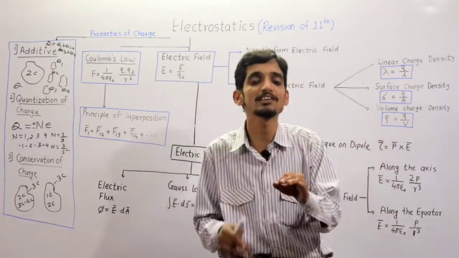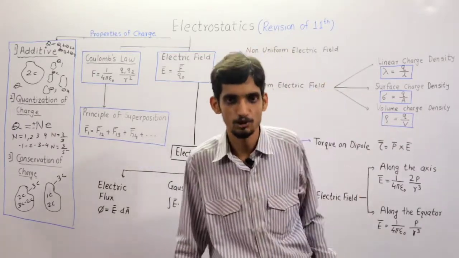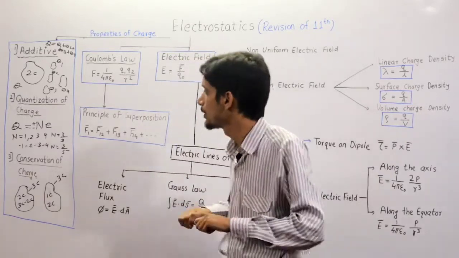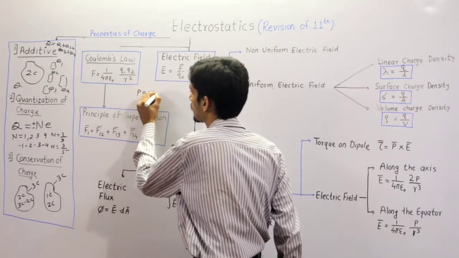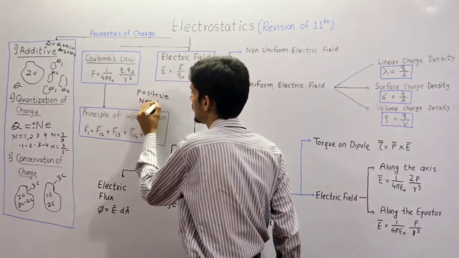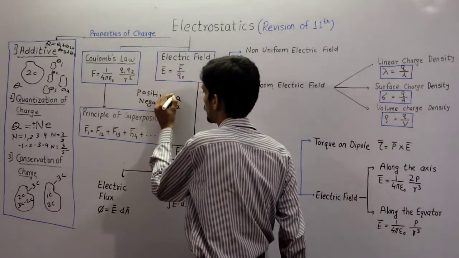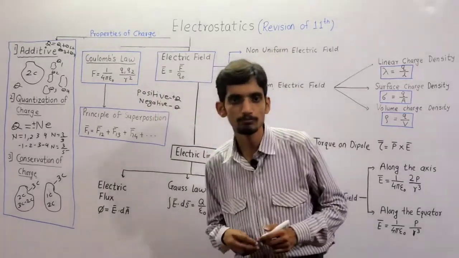Clear? It means one important concept arises: types of charges. So basically there are two types of charges. One is positive charge. Clear? Another is negative charge. Plus Q, minus Q. So positive, negative.